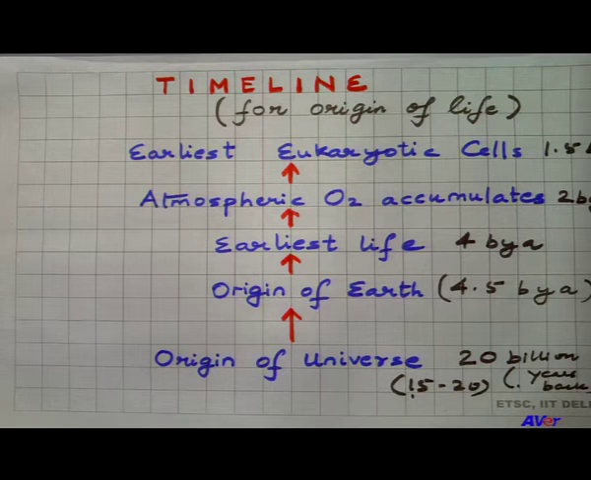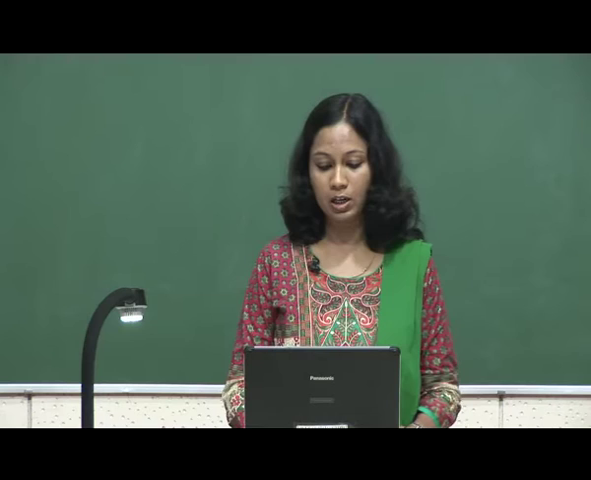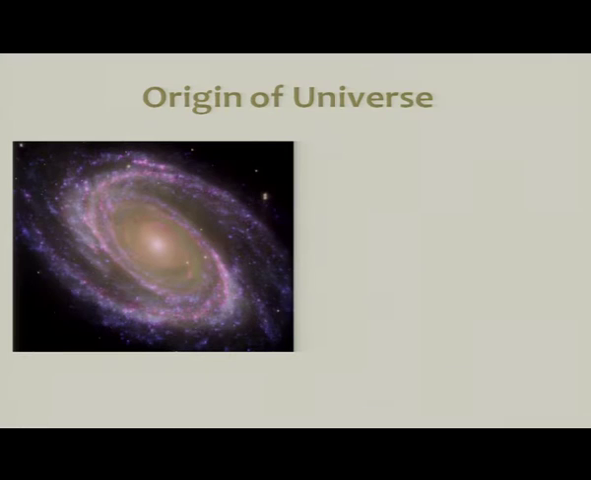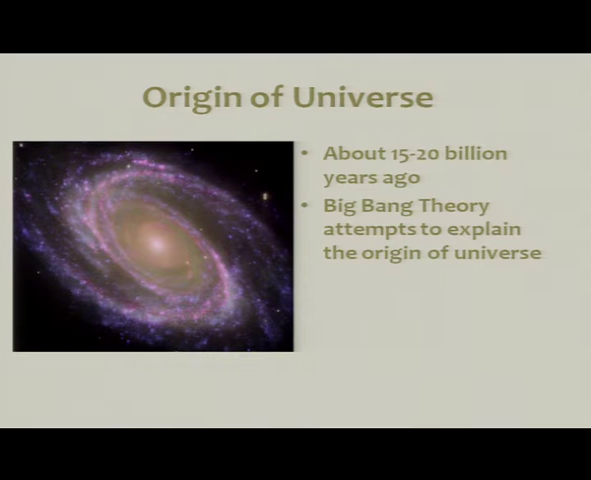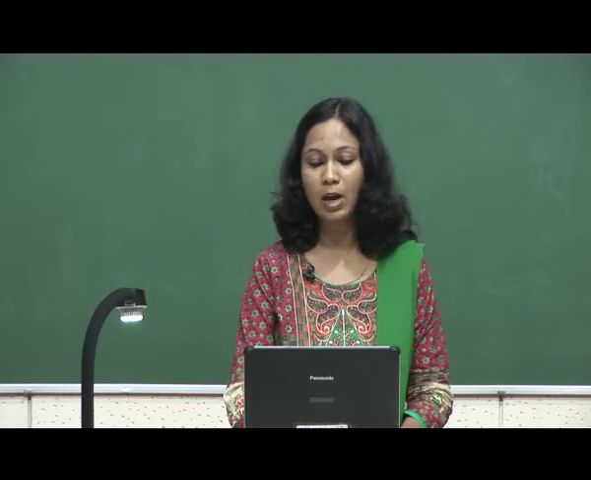With this, let us now start and see how the origin of universe, how the origin of earth took place, what were the mechanisms involved in it. The origin of universe, as I told you, took place about 15 to 20 billion years ago. The most plausible theory about the origin of universe is the Big Bang theory, which attempts to explain the origin of universe. I am saying this because there have been many theories, but the most logical and most sequential theory which helps us in rationalizing things is the Big Bang theory.